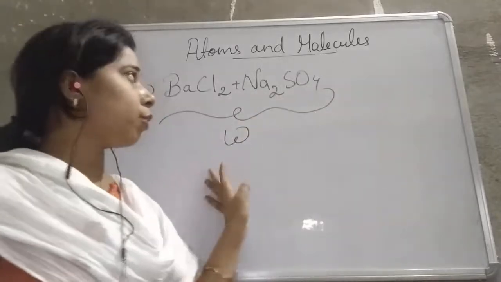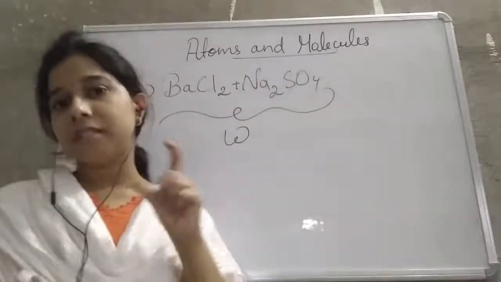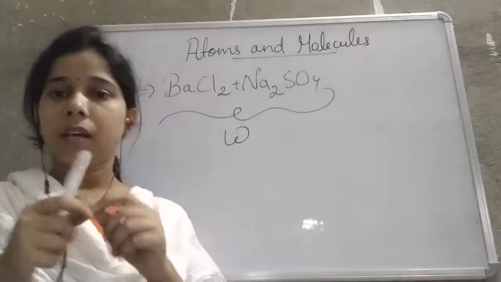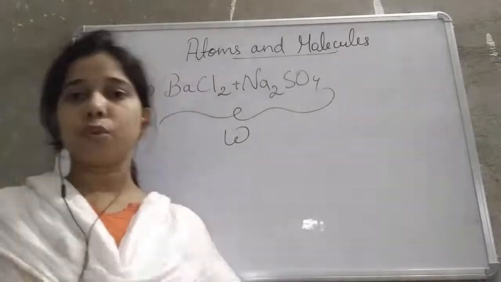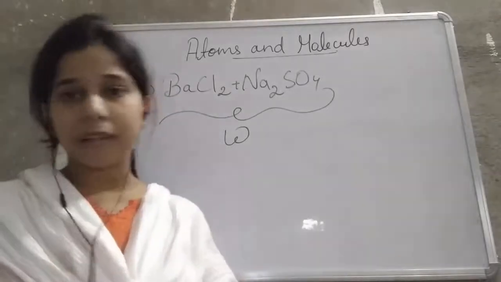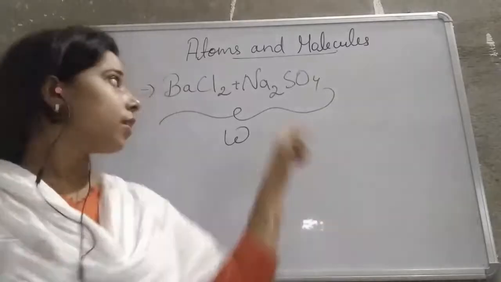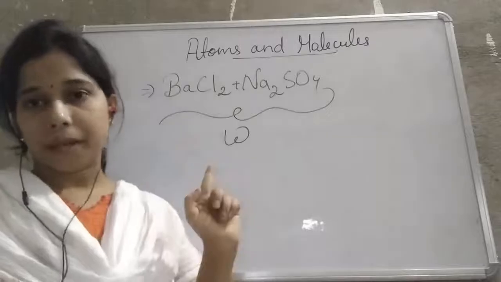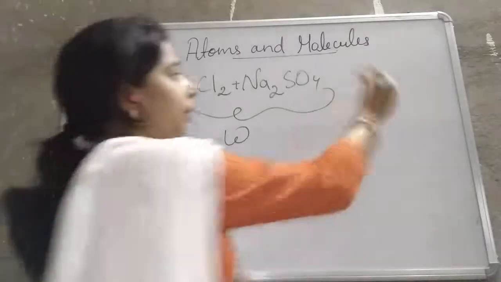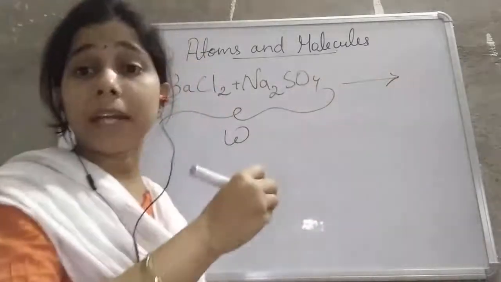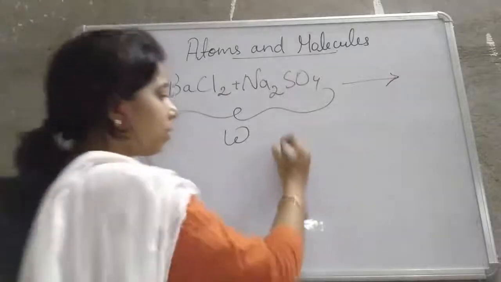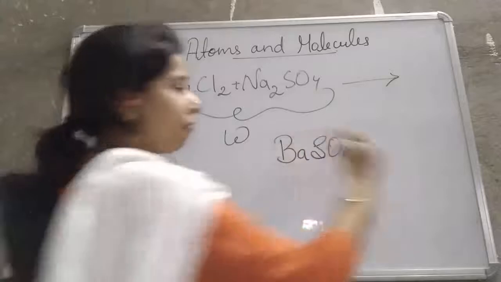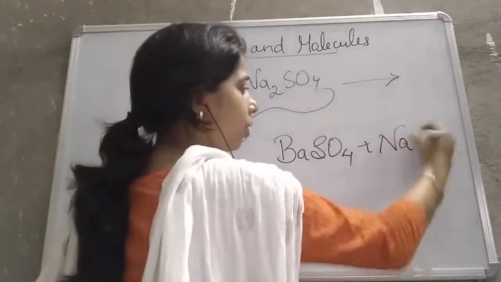After that, what will we do? The sodium sulfate which is in the test tube, we will release into the barium chloride. We will loosen the thread so that it goes to the bottom of the conical flask, and then the sodium sulfate will react with the barium chloride. Then what will happen? There is a formation of a white precipitate, that is barium sulfate, and formation of sodium chloride.